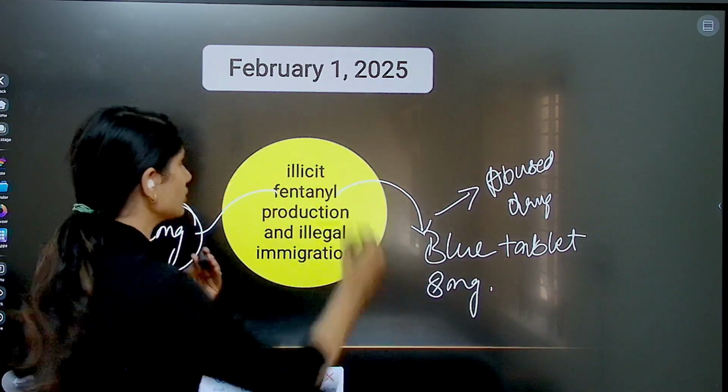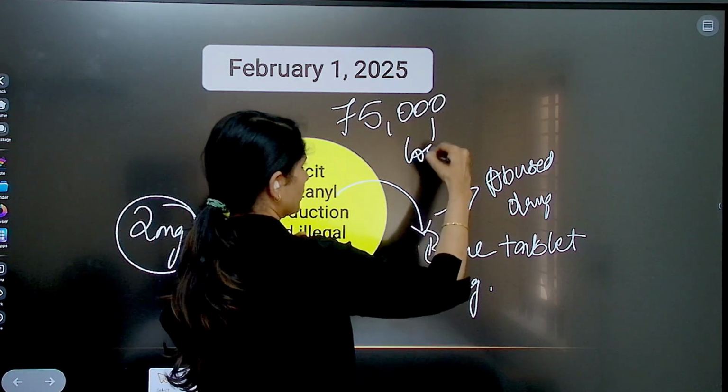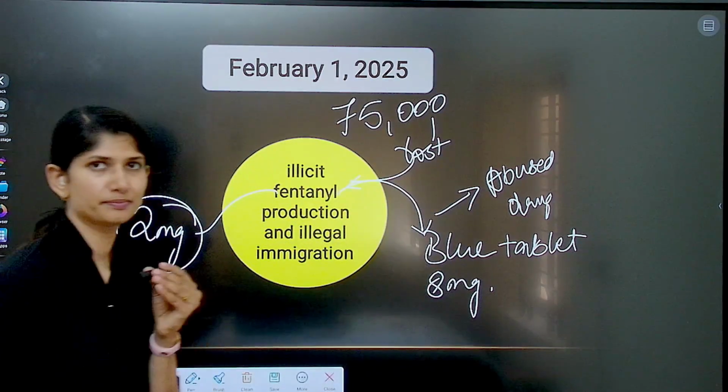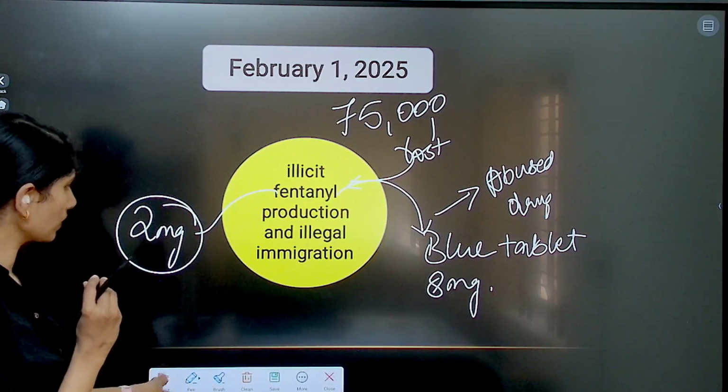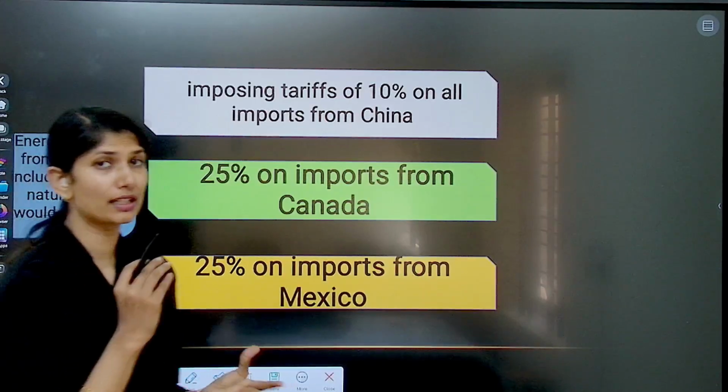In a year alone, 75,000 Americans have lost their lives because of fentanyl. So he said these were the measures to keep illegal fentanyl production and illegal migration in check.